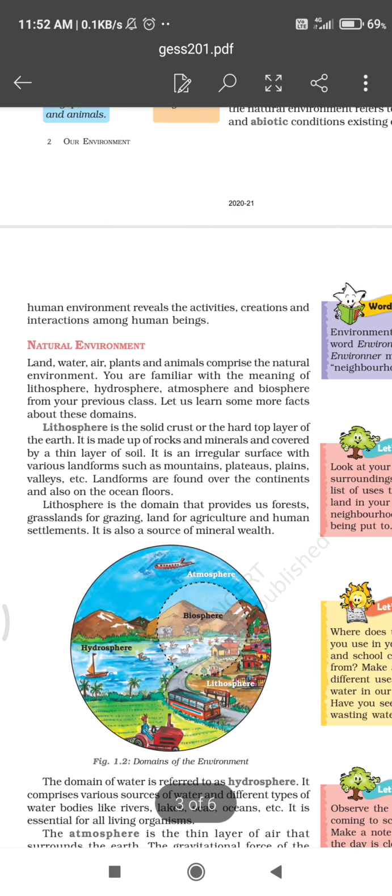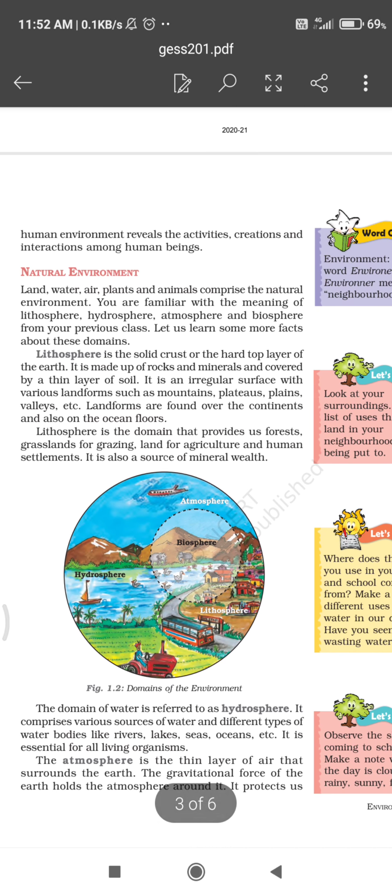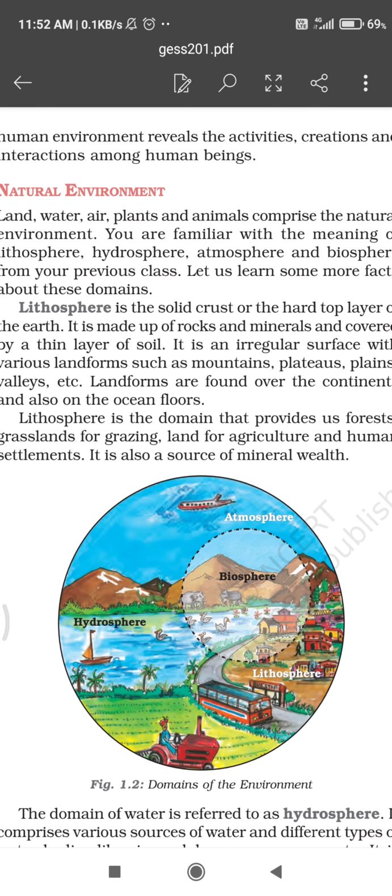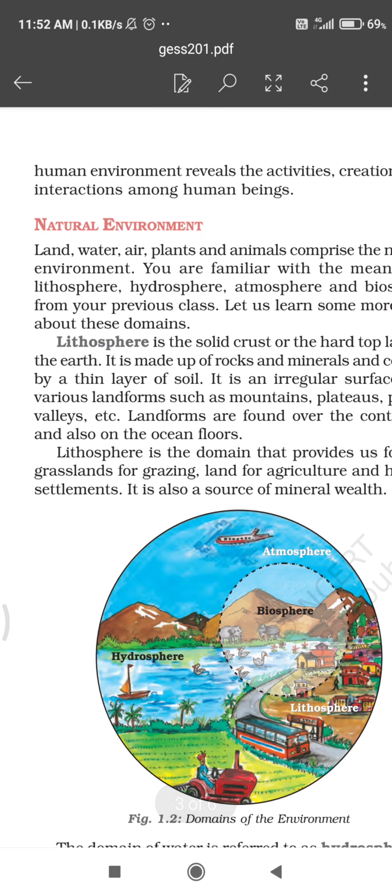Next topic is natural environment. Here you are watching one diagram. In this diagram, all the components of natural environment are shown. We will discuss each component one by one. Land, water, air, plants, animals, all comprise our natural environment. So all things that we get from nature are included in our natural environment.